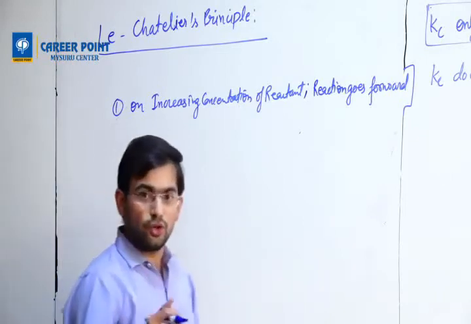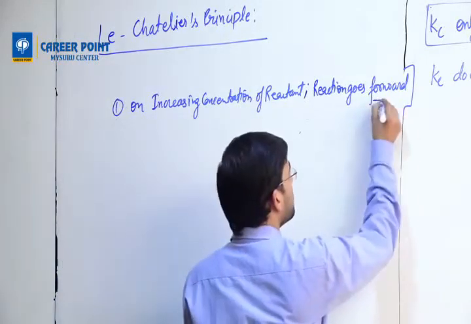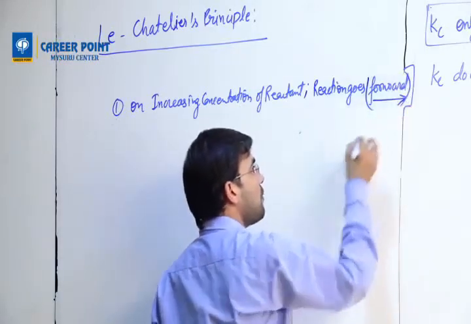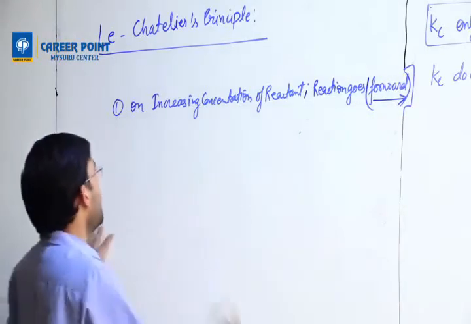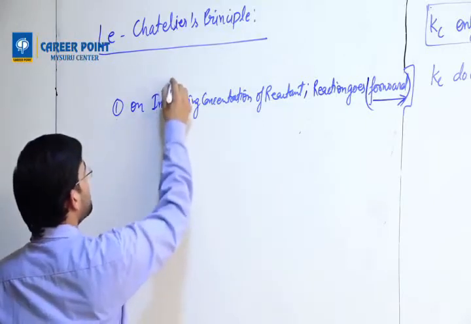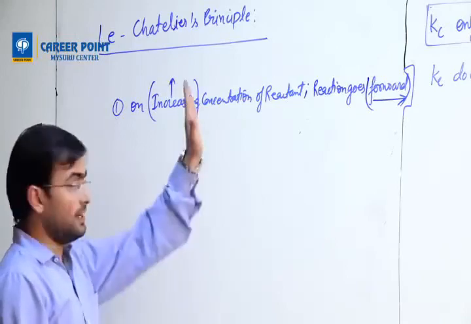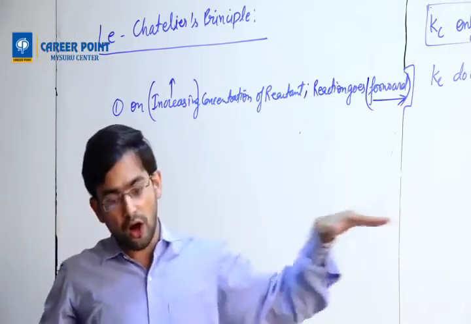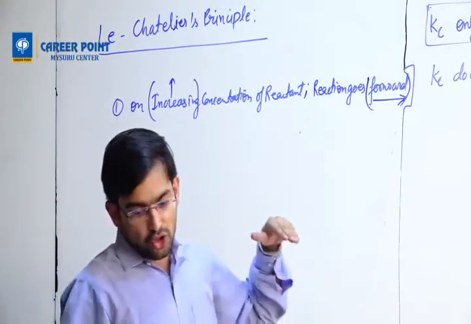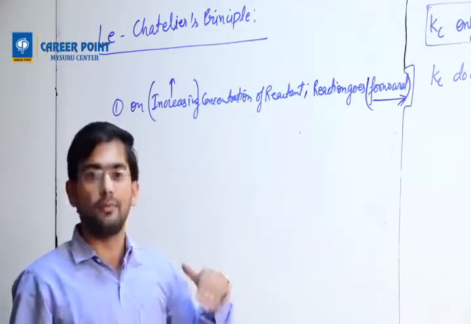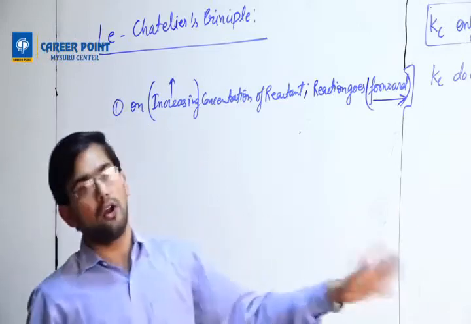Now I'm going to use some signs. Forward direction I'm going to denote like this. This will be the sign of forward, so every time I'm not going to write forward. And for increasing I'm going to write an upward arrow. Clear? This is called increasing. This is called forward direction. And I'm going to memorize all of them in the forward direction only.